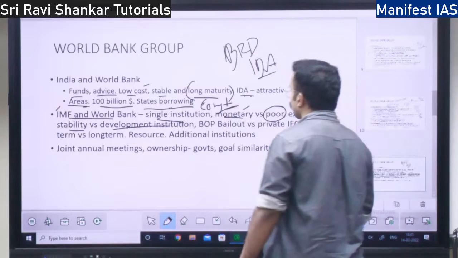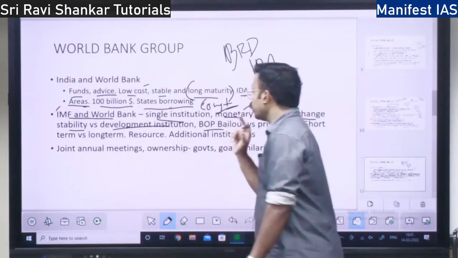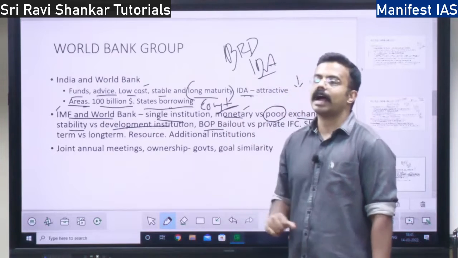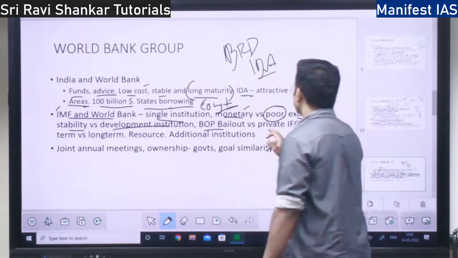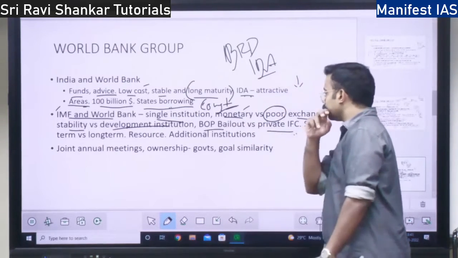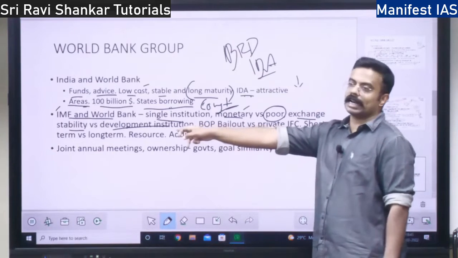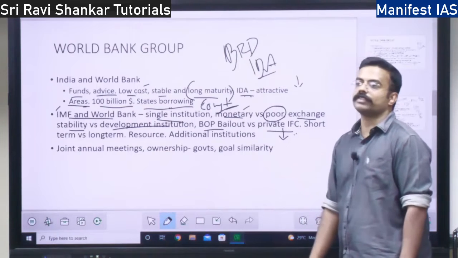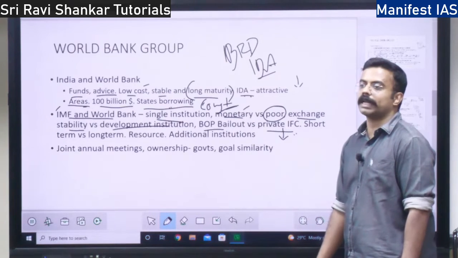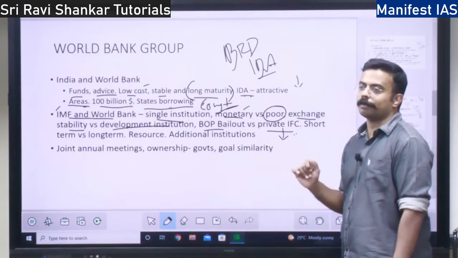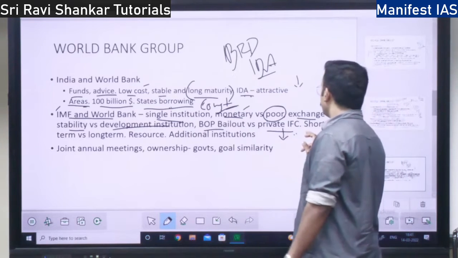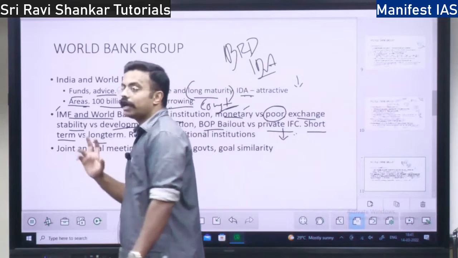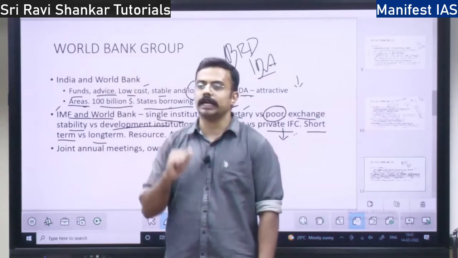Then IMF focuses on BOP, balance of payment. If there is a crisis, IMF bails out, and there is no private sector lending in IMF. Here we have private lending under IFC, International Finance Corporation, which is a part of the World Bank. Then IMF focuses on short-term lending, whereas World Bank focuses on long-term lending.